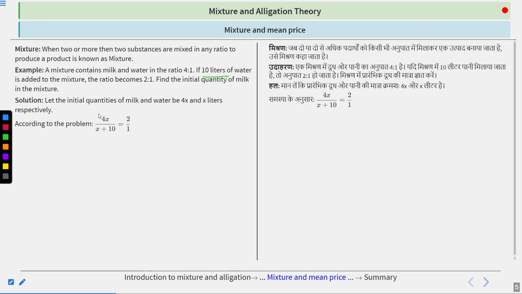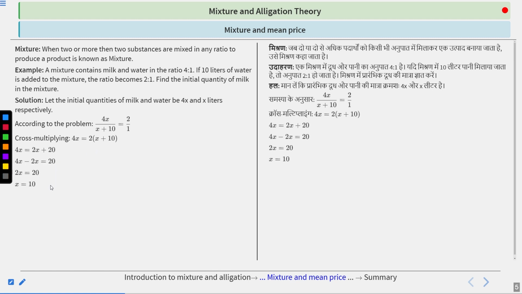The ratio is 4x upon x plus 10, which becomes 2:1. When we compare and cross multiply, we get 4x equals 2 into x plus 10. When we calculate it, we get the value of x, which is 10 liters.